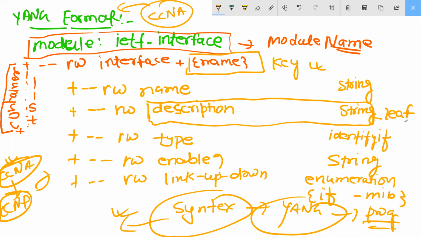Description is a string. This is also a type of string. But description means which thing we will describe here. Descriptions here like devices, Ethernet or something, you can write router or something. Then link type. Type is like L3, L2. Type is your L3 device, L2 device, how the L3 device is working.